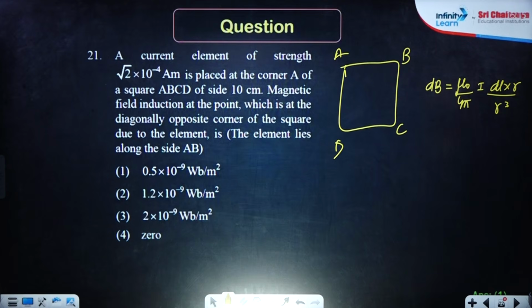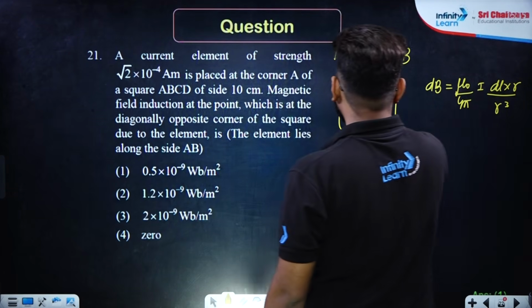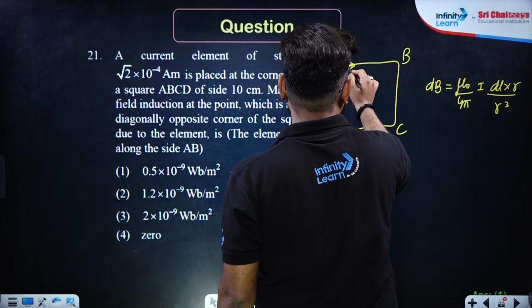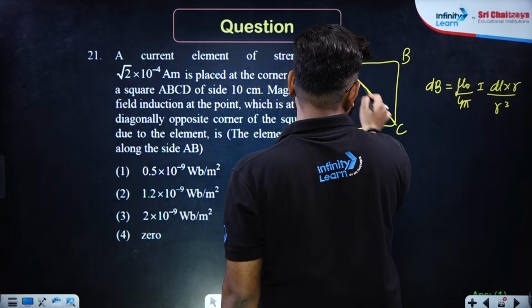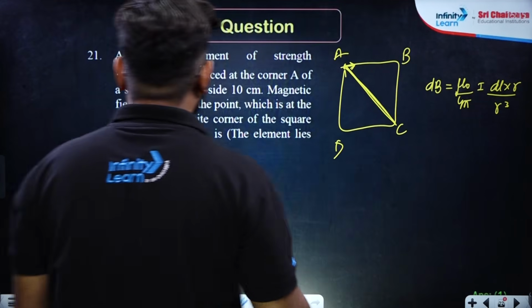Okay, sir, perfect. So they are asking you to find out the magnetic field induction at the point which is diagonally opposite over here. That means this will be the distance. Here the element is kept. So you need to put this value over here. Am I clear?